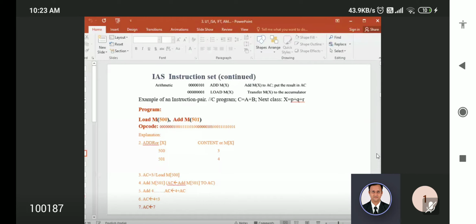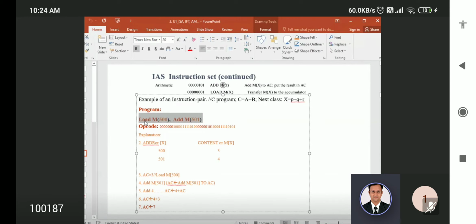See here: C equal to A plus B, or X equal to P plus Q plus R, or something equal to P minus Q plus R. Something like this expression will be given, and you have to write the program. This is the program, that's all. See, load M500, add M501.